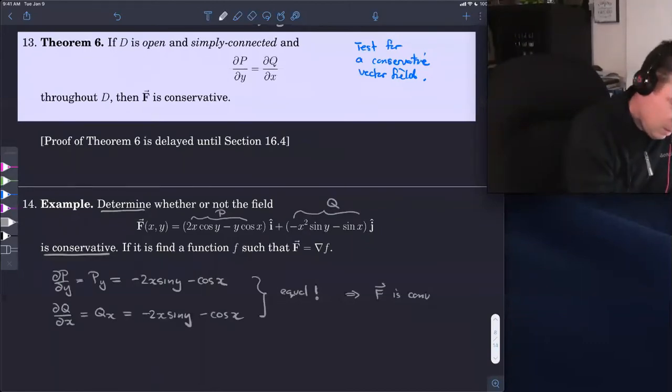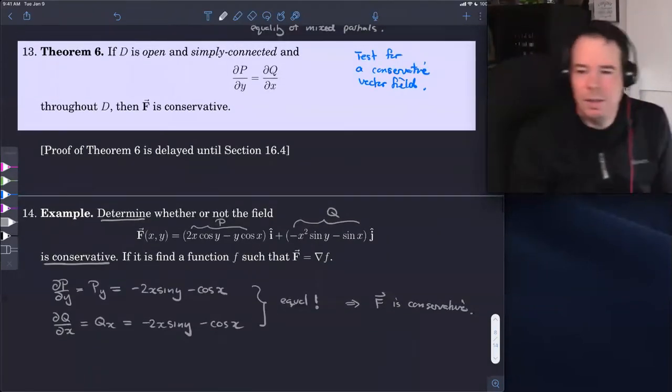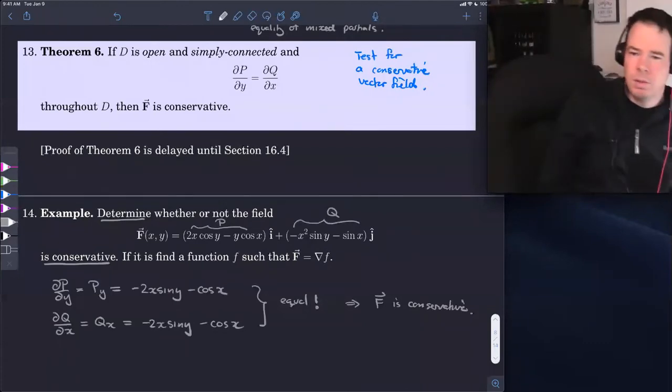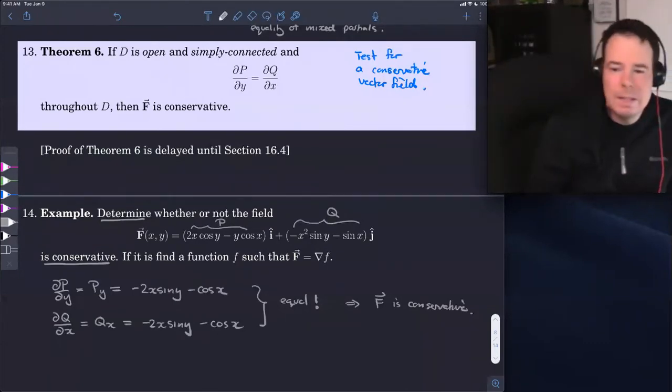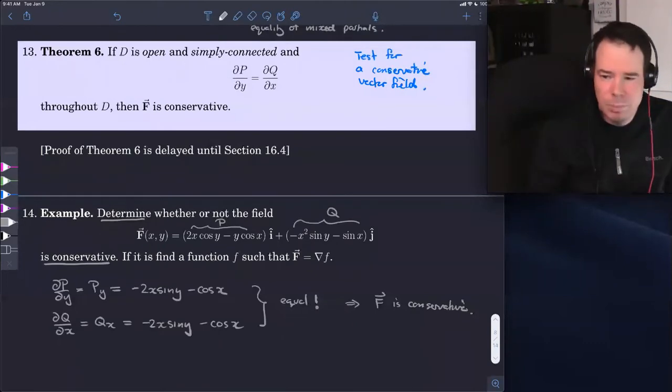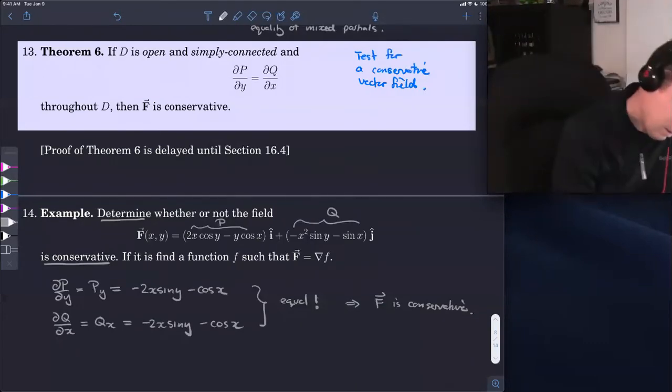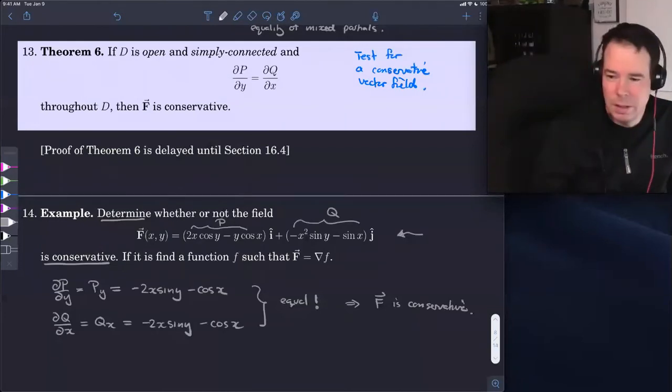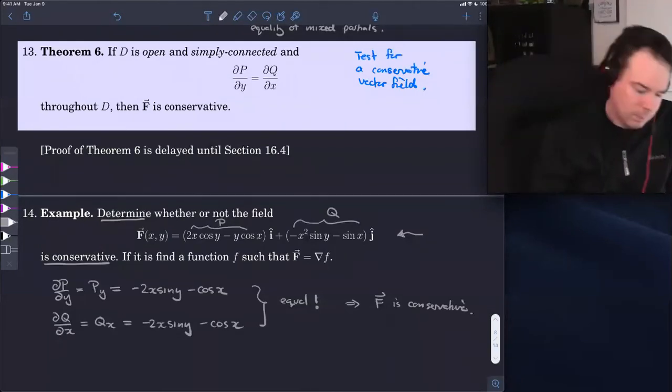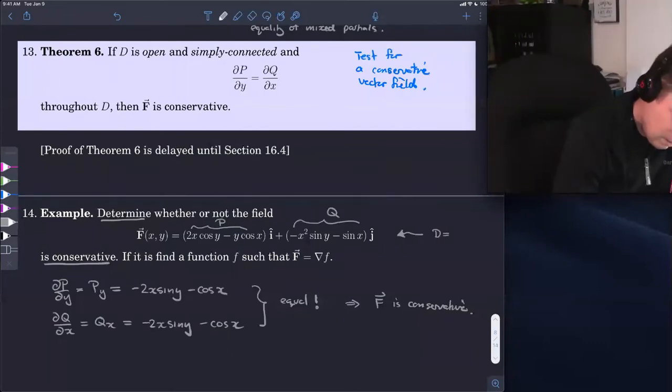Okay, I need to be a little bit careful here. I'll just write it down, conservative. Because I really need that the assumptions are true in the theorem, so I didn't even refer to those. So D is open and simply connected. So that's the region on which our vector field is defined. And if I look at this, these functions making up the two components, they're defined everywhere. So in this case, D is all of R2.